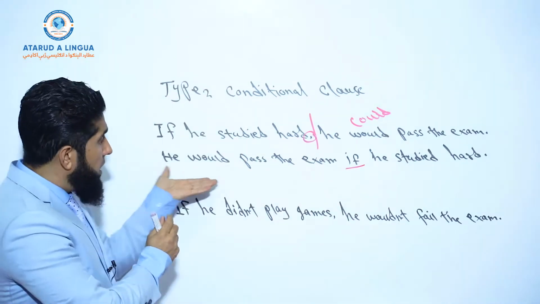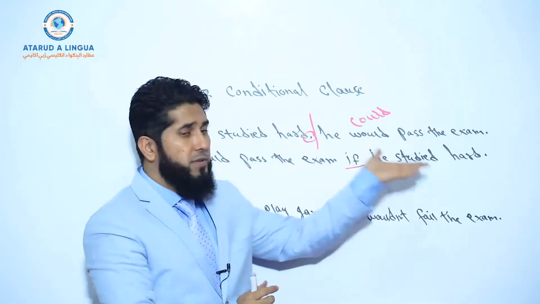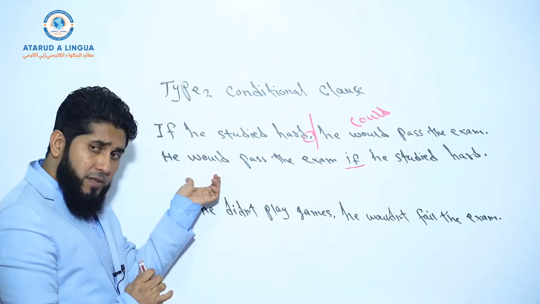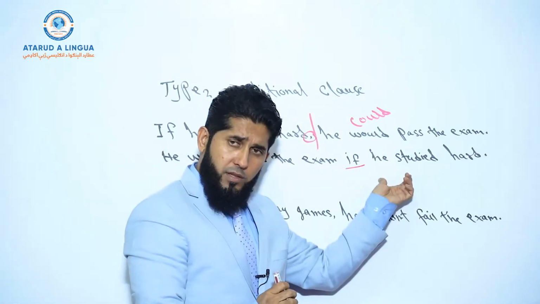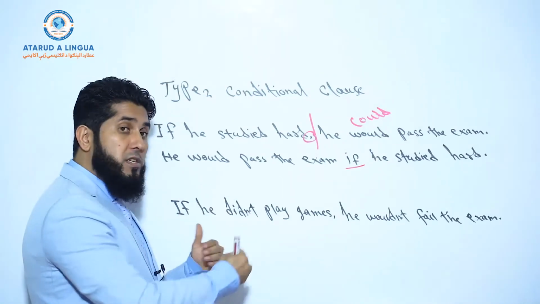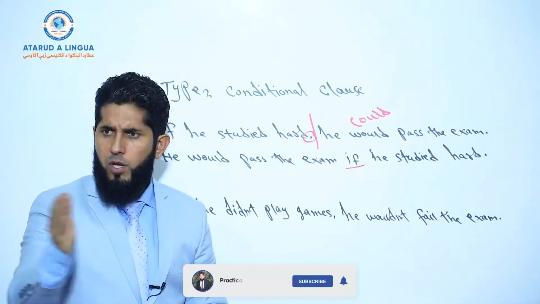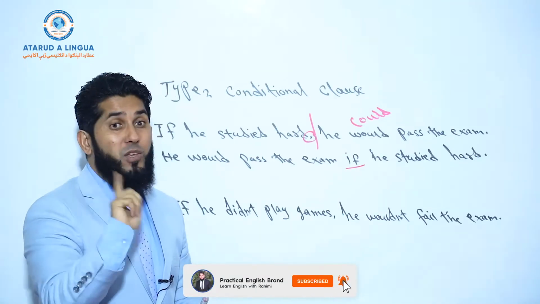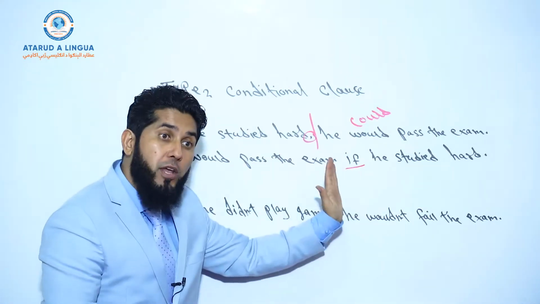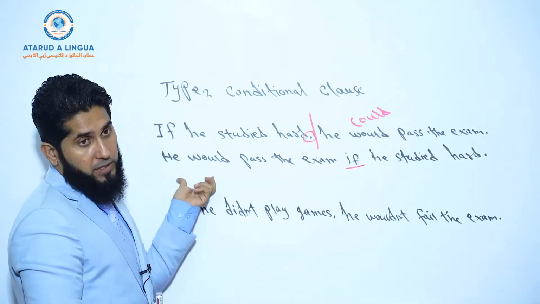For example, he would pass the exam if he studied hard. He wouldn't pass the exam if he didn't study hard. You got it? So you can make the main class negative, and you can make the conditional class negative. It's okay. But when you want to change this sentence to interrogative form, a yes-no question or an information question, then you are not going to be bringing any changes in the if class. No change in the if class. You only bring changes in the main class.